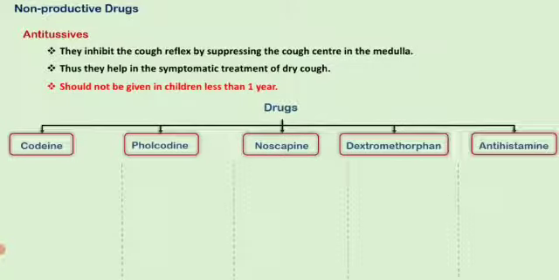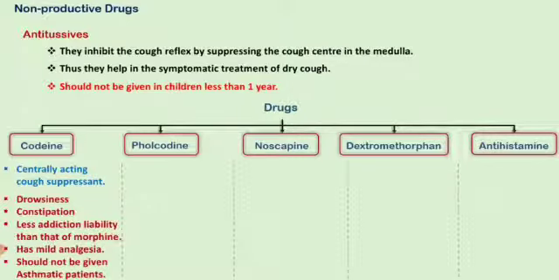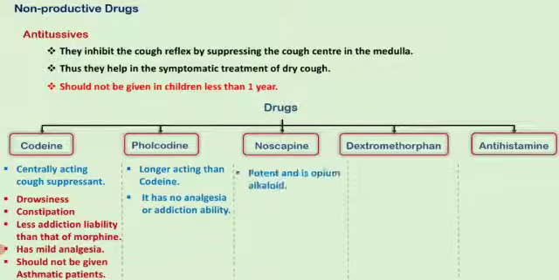First let's see about codeine. Codeine is a centrally acting cough suppressant, and it produces drowsiness and constipation, and it has less addiction liability than that of morphine and has mild analgesia. It should not be given in asthmatic patients because it may trigger an asthma attack. Then about pholcodine, it is longer acting than codeine and it has no analgesia or addiction activity.